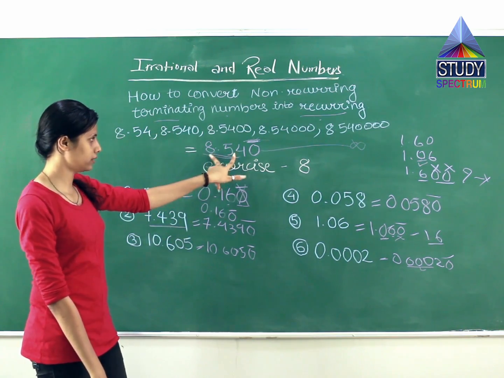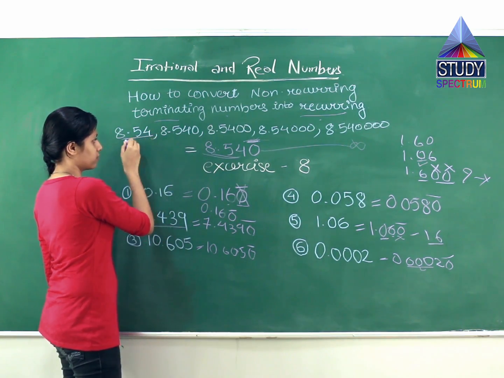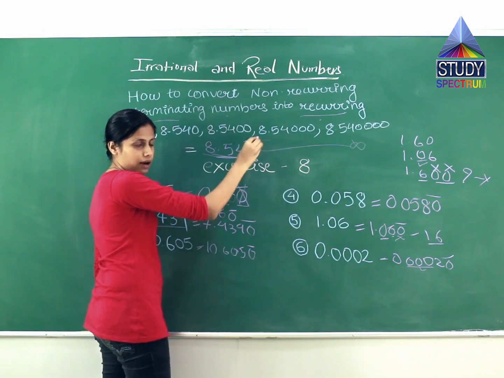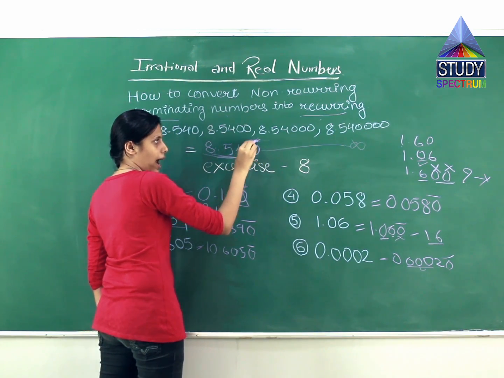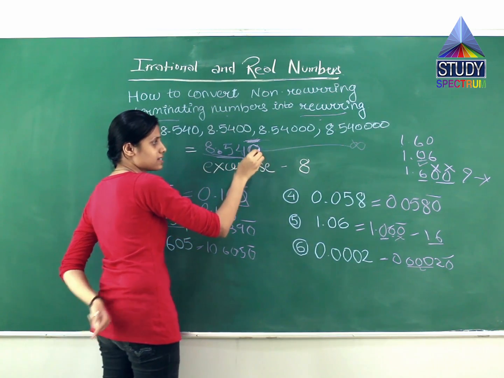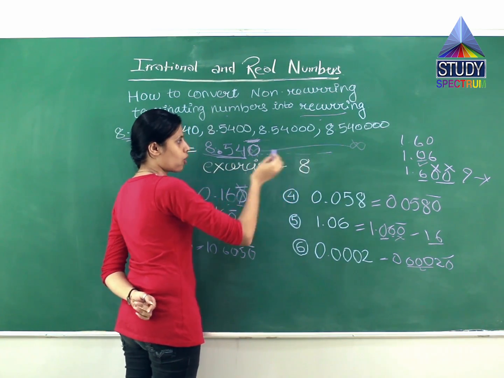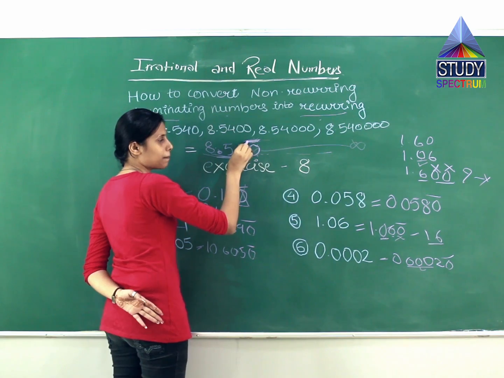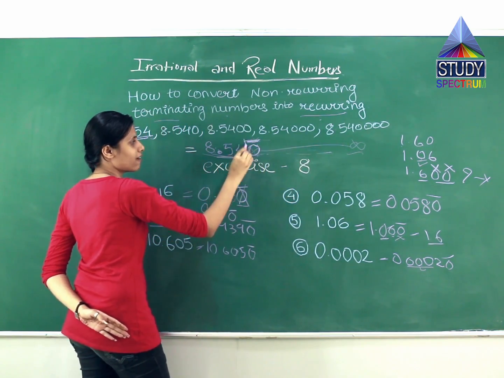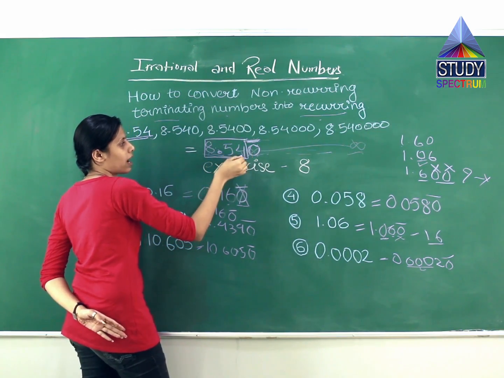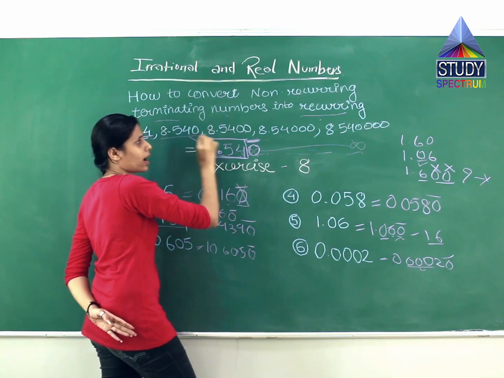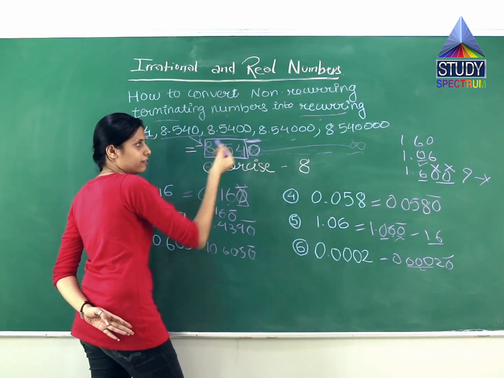Simply, we wrote the number like here, 8.54. We added a 0 and we added a bar. What does this mean? After a number a 0 has no value because there is a point over here. So this 0 has no value. कितने भी बार लिखो वो 0 का value होगा ही नहीं. So we have written a bar, so that it represents this goes on till infinity but the value remains nil. So what is the value of this number? It is simply 8.54. So this number is also included in this, so no need to write this much. We can simply represent it with a bar.